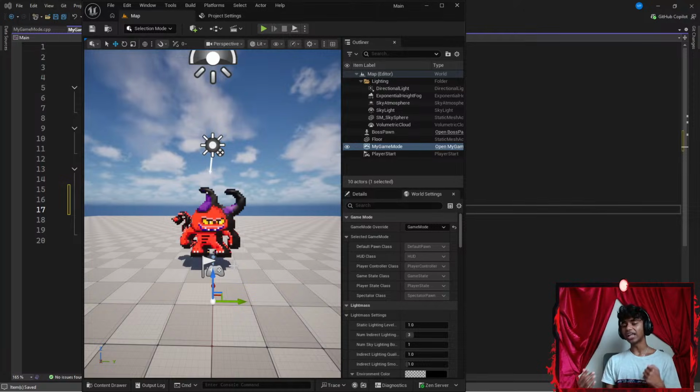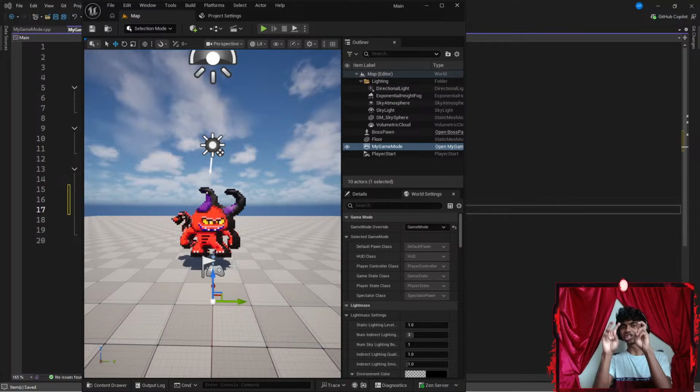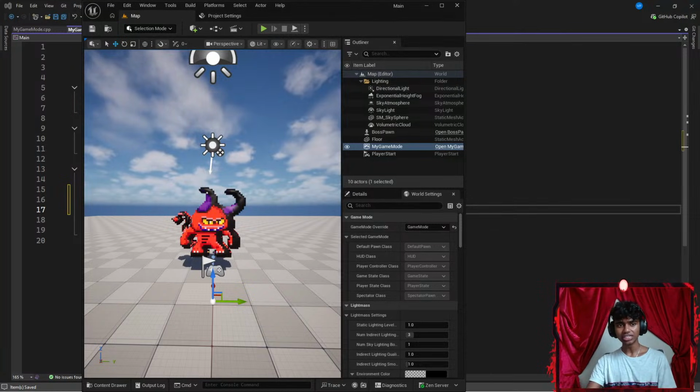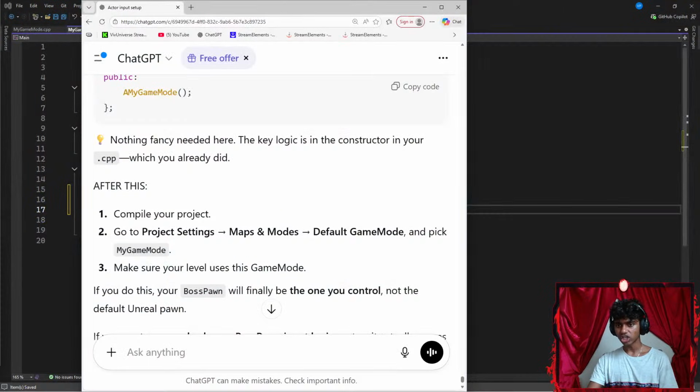I'm trying to work on adding a spring arm, which is basically the neck, and I mean neck in terms of metaphor type stuff. Then I'm going to be adding a camera above it, which is the eye, so I can see the stuff that my mesh sees. Let's go to ChatGPT here.